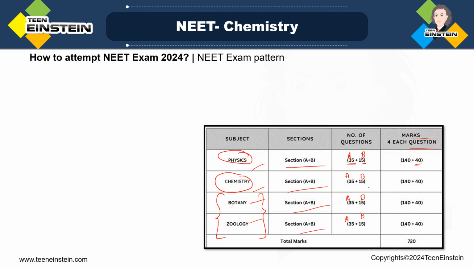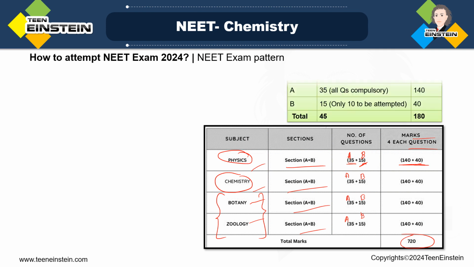But section A questions are compulsory. So based on that, 10 into 4 will be a total of 40 marks, right? So 140 plus 40 will be 180. So in total, it will be 720 marks if you answer all the questions. That is the maximum possible marks you can obtain.